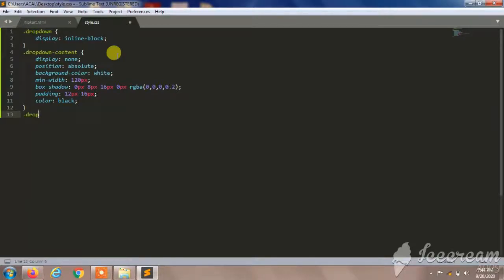So I'll give drop down hover. It's very important to give hover to make our drop down content visible, and I'll give drop down div also. Drop down content.